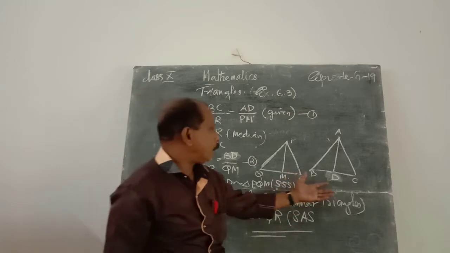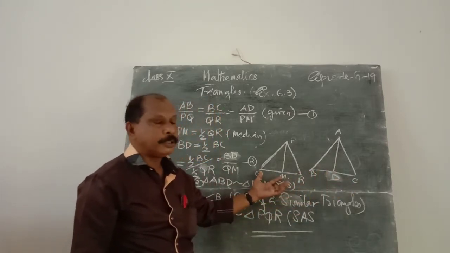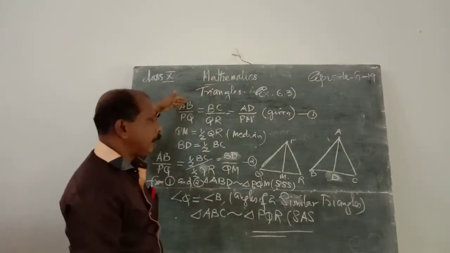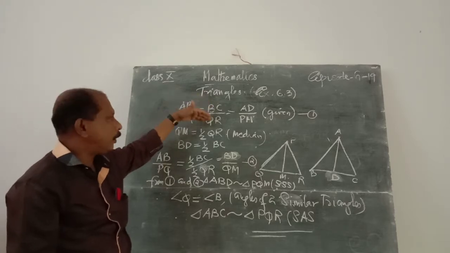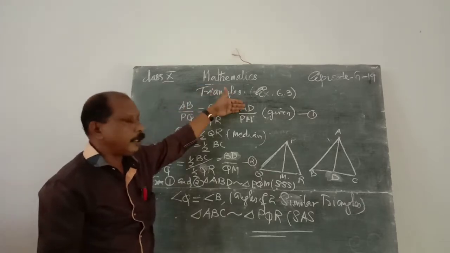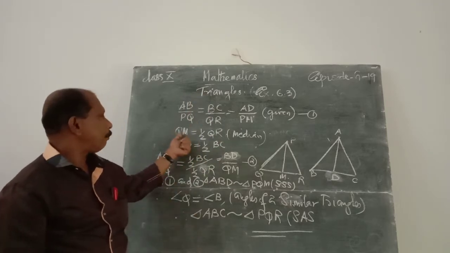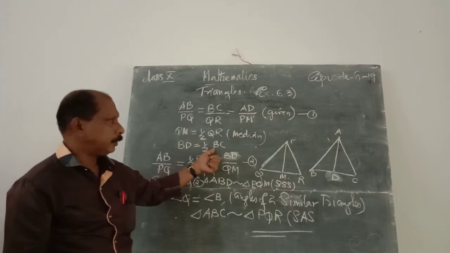Therefore, BD is equal to half BC and QM is equal to half QR. Given that AB by PQ is equal to BC by QR is equal to AD by PM.